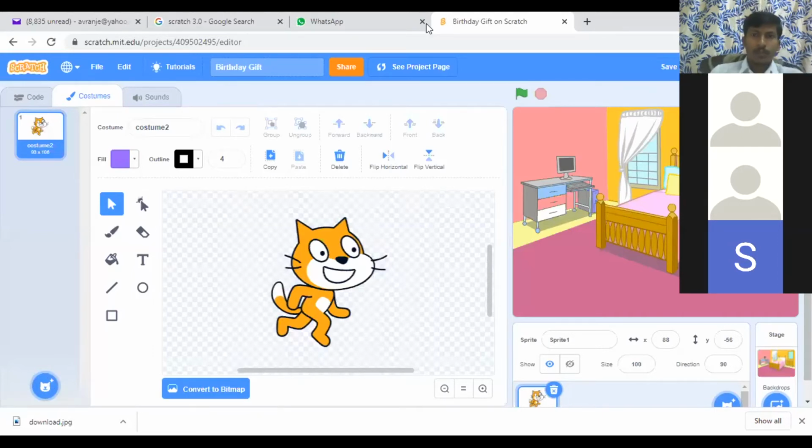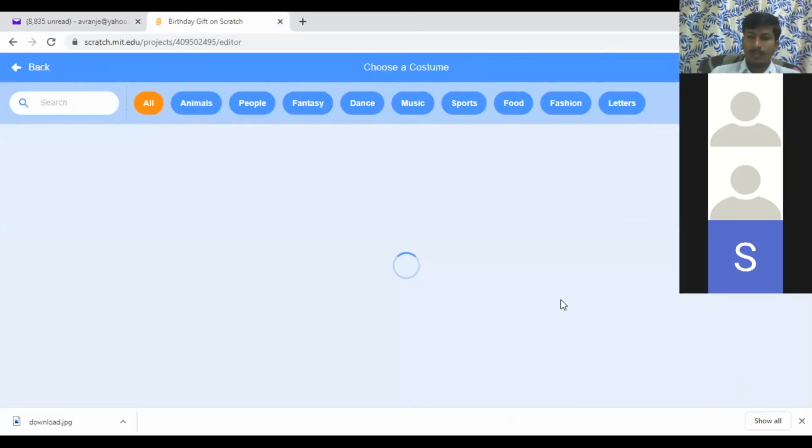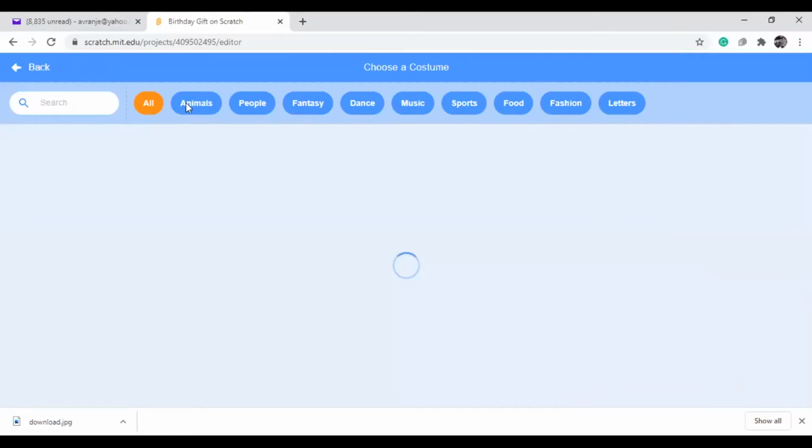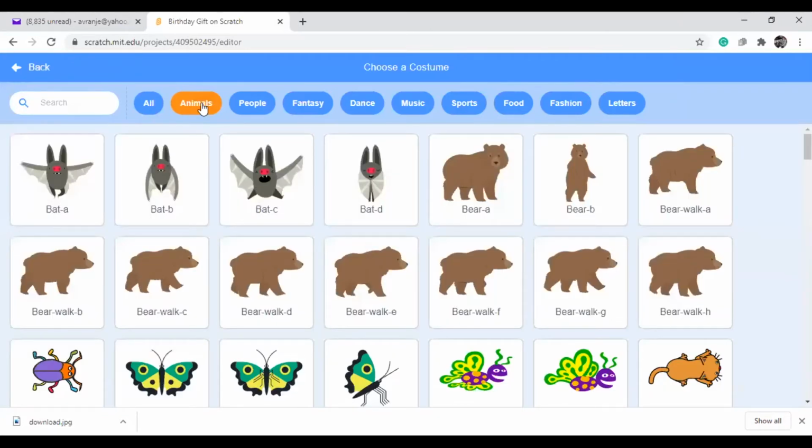Yeah, I think it is loading very slowly, because so many graphical contents are there, so that's why it is coming like this.